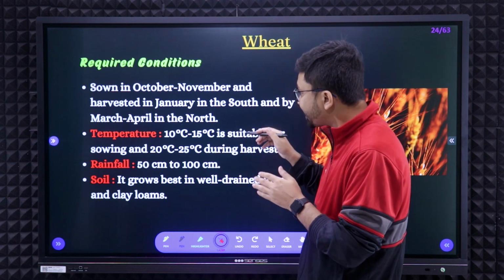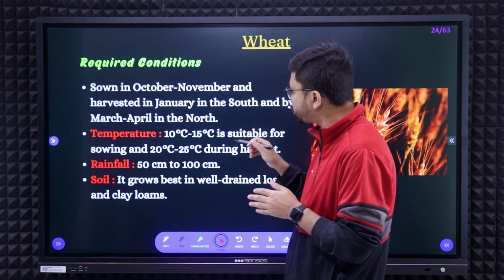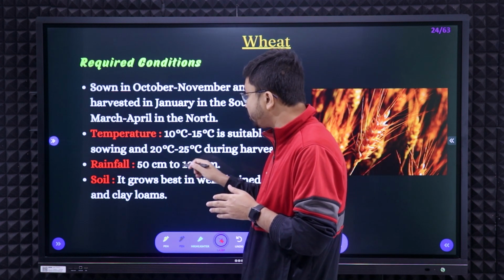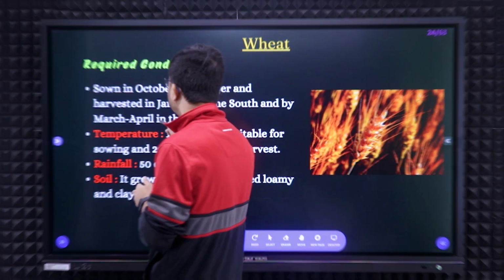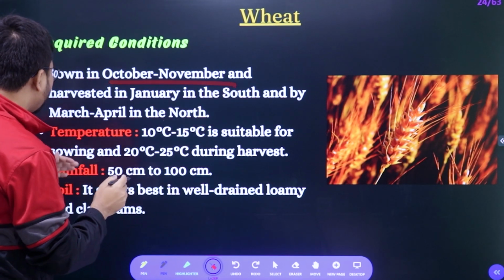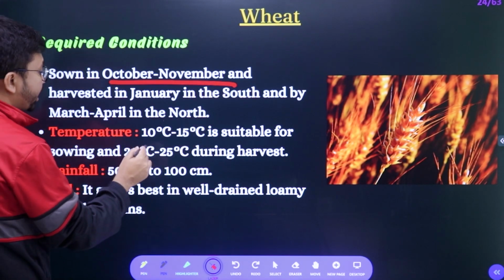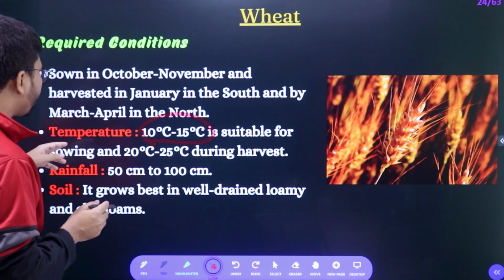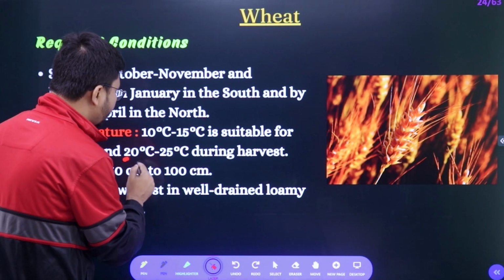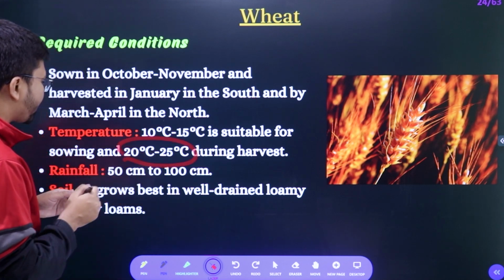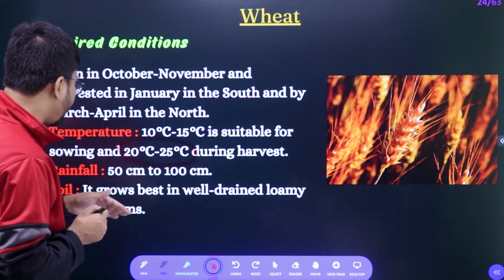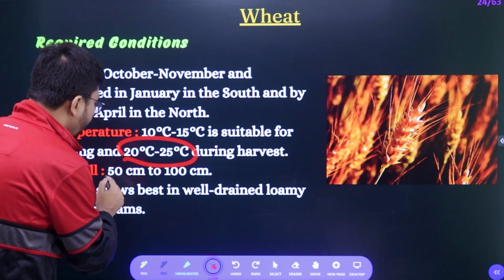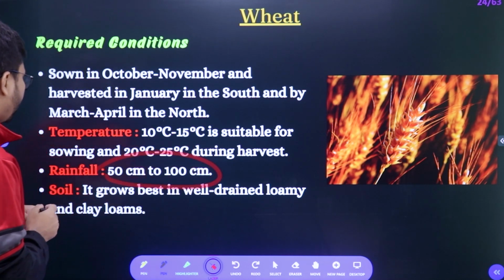So that's why you can see here the temperature required will be less, and the rainfall requirement will also be less. Sowing time will be October, November, and the temperature required is 10 to 15 degrees Celsius. During the harvesting time a little bit higher temperature is required, 20 to 25 degrees Celsius. Next, rainfall required is 50 to 100 centimeters.